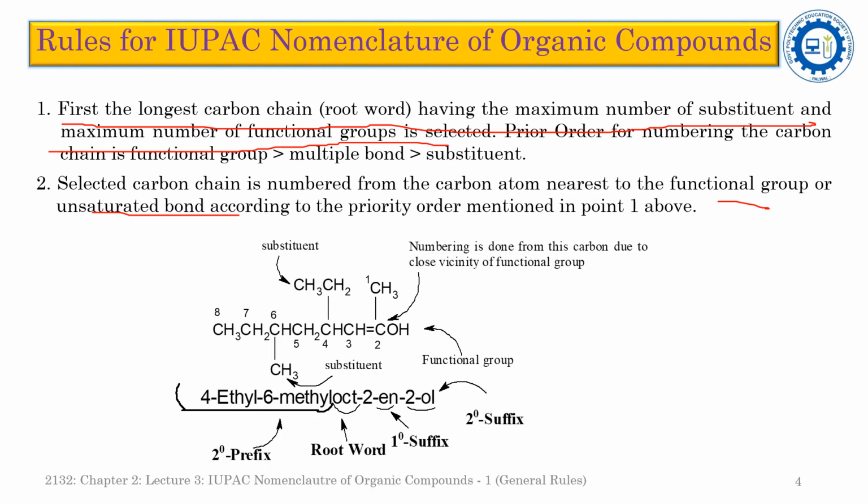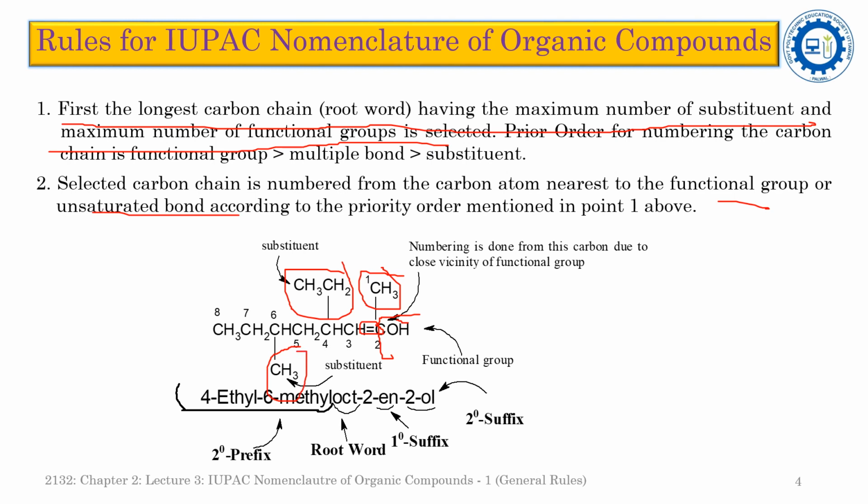Say one example here. In this example, the longest chain is the 8 carbons, and this compound is 4-ethyl-6-methyloct-2-en-2-ol. Here you will see that this is the function group in this compound. The function group is also here. This one is a function group. The unsaturation is there, and the branching is also here. These are the three things.